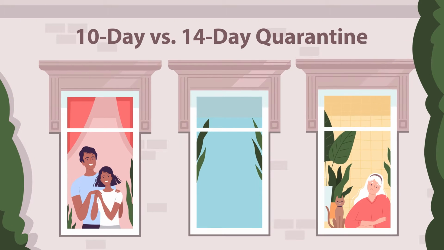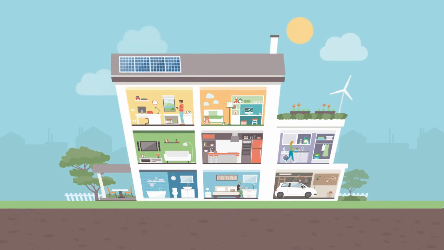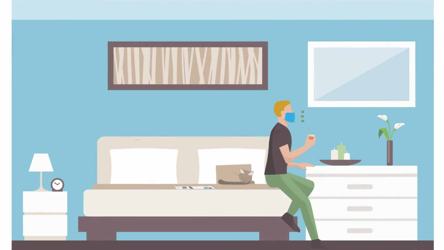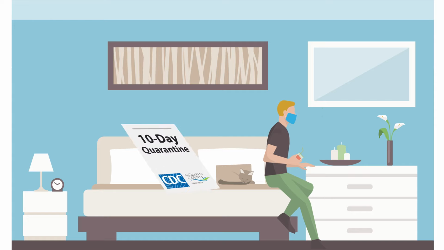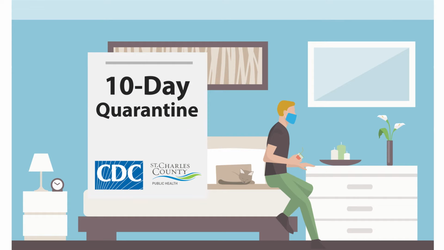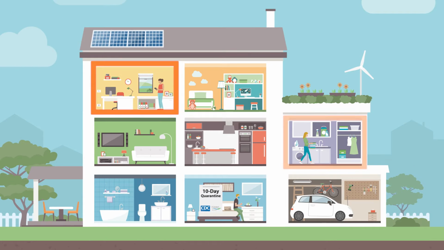You may have heard about some people being on a 10-day quarantine and others on a 14-day quarantine. Wondering what the difference is? We're here to explain. If you test positive for COVID-19, the Centers for Disease Control and Prevention recommends, and the St. Charles County Department of Public Health requires, that you be placed on at least a 10-day quarantine and that you isolate yourself from others, even those within your household.